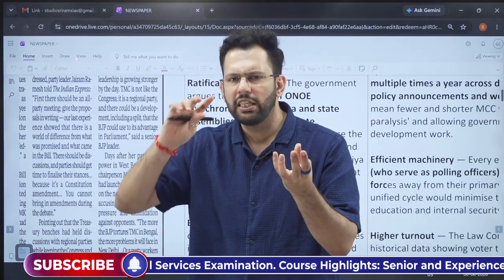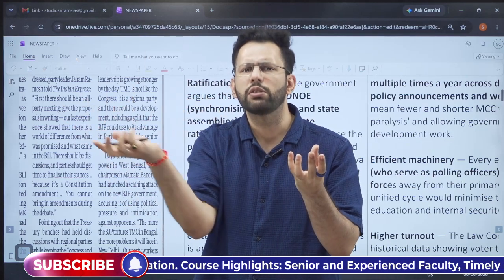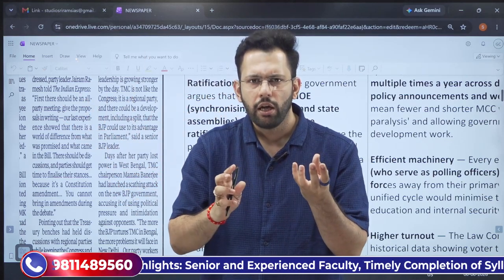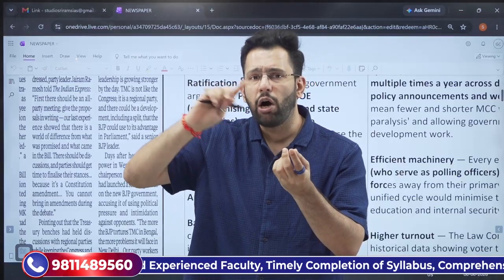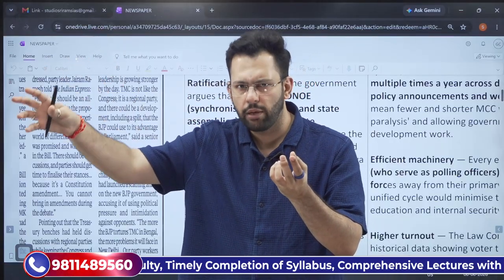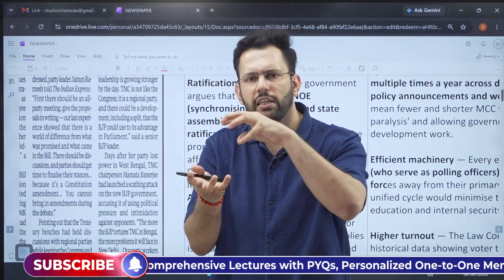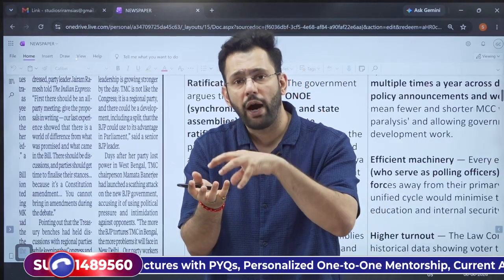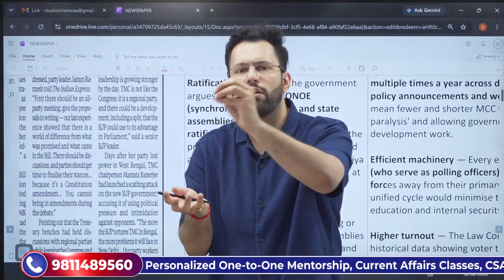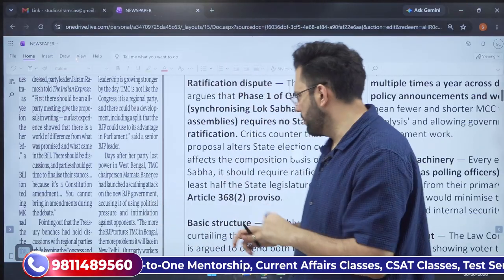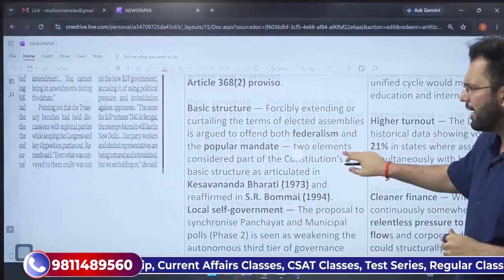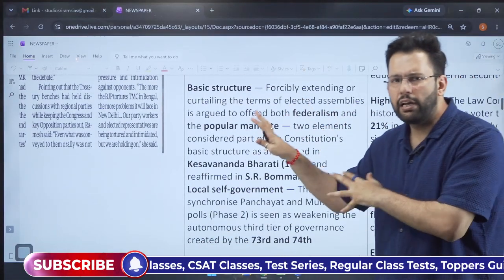The states are saying, since it is fundamentally altering the procedure of the election, and also simultaneously it will change how the states will fill their seats in Rajya Sabha, state ratification is mandatory, while the center says state ratification is not required in phase 1. It will be required in phase 2. So this is problematic. Then the third problem is that the basic structure might get involved here.